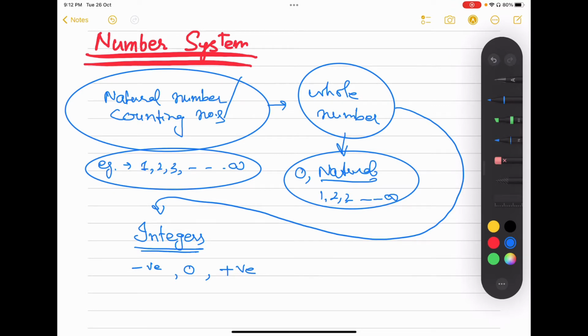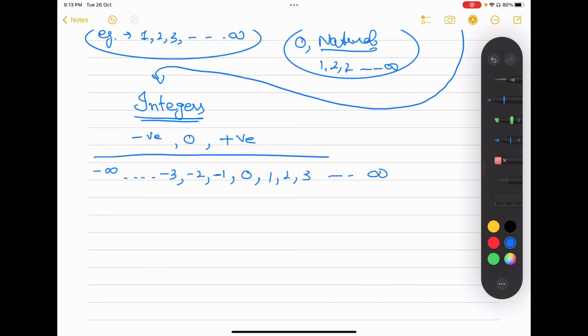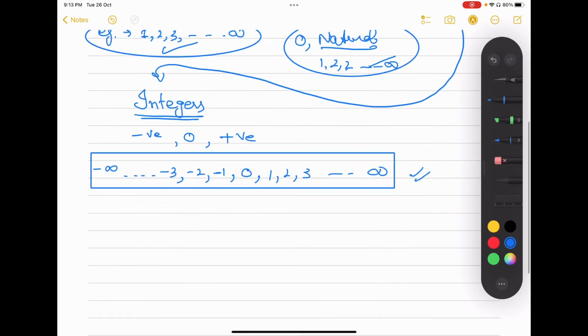So the set of integers looks like 0, then 1, 2, 3, and it goes to infinity, and on the left side it is -1, -2, -3, and it goes to negative infinity, right? So this is basically the set of integers. We can see that natural and whole numbers are both contained in the set of integers, right?